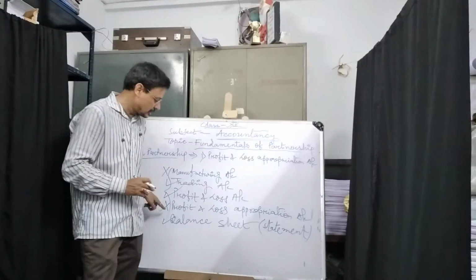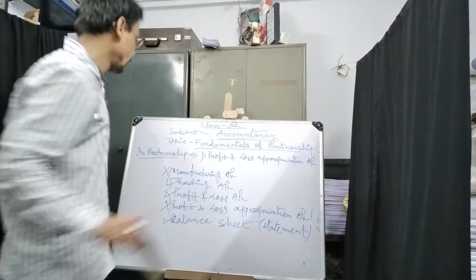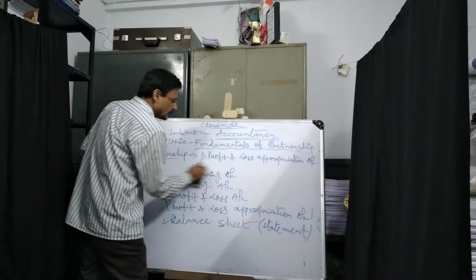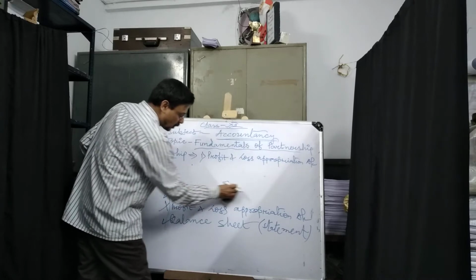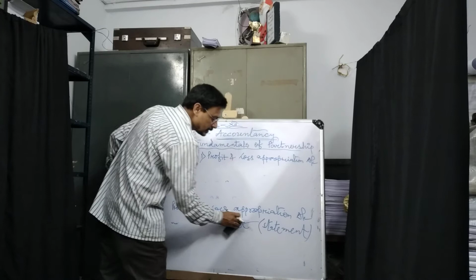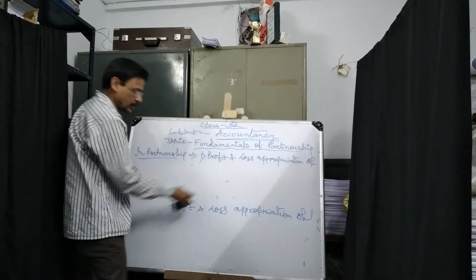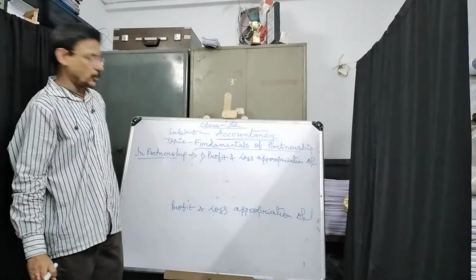So those are not required now. Only we will discuss the profit and loss. Now those are not required. Just shortly and briefly we are discussing. Now we will go to the profit and loss appropriation account.